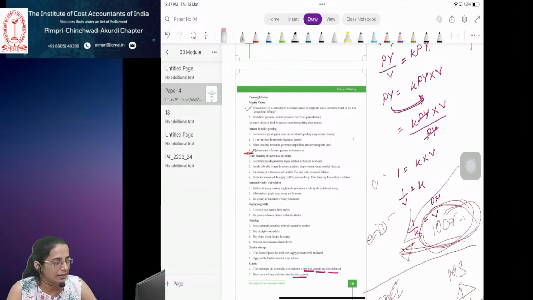So in that case, my debtor has not paid me the amount for the goods which I have sold to him. How will I pay the creditor? In that case, I will take a short-term loan to meet my working capital requirements, my operational needs. I will take that loan, I will pay the creditor, and when the debtor pays me the amount, I will pay back my short-term loan. Clear?